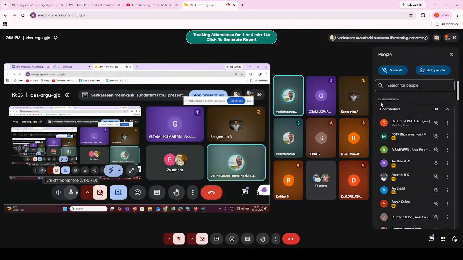So there are many tools available. I hope many faculty are involved, and some may be doing research, and some may be continuing your research. So try to use these AI tools for your research, it will help you a lot. And not only that, as I pointed out, useful AI.com has a lot of tools available. You can go through it. There are tools for coding.